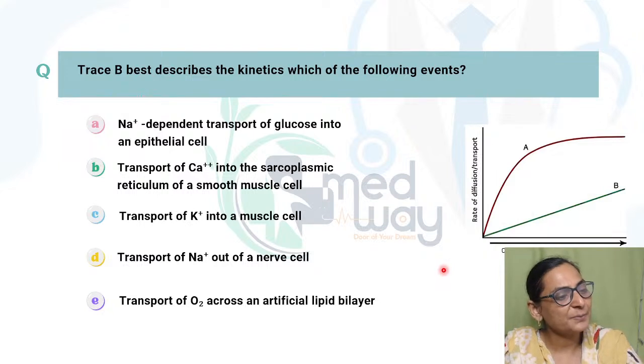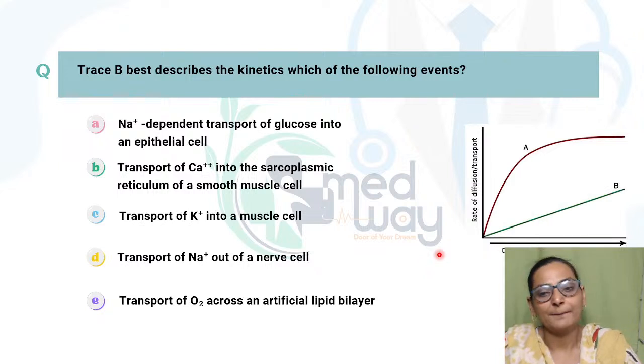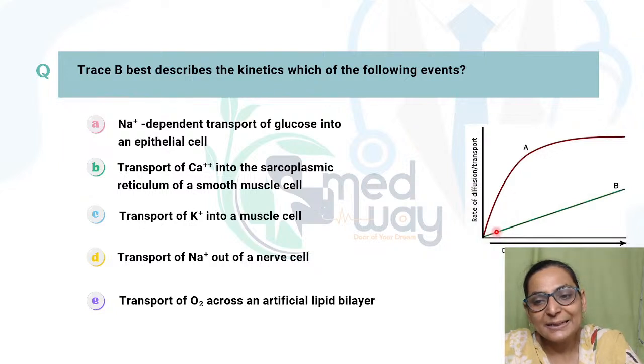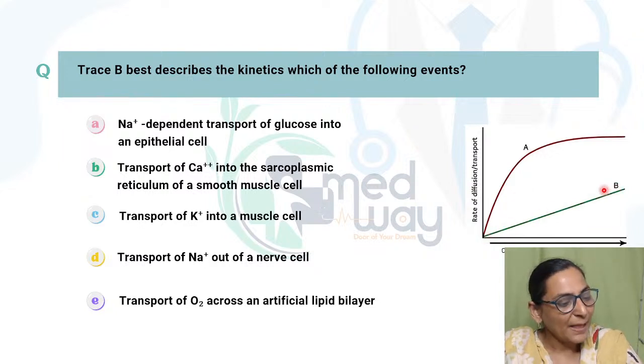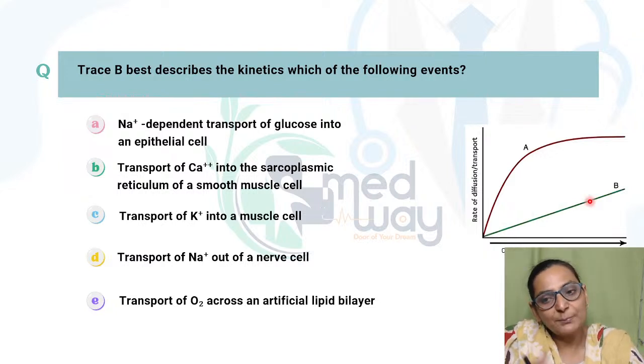On the x-axis, you take the concentration of the substance to be transported, and on the y-axis, you take the rate of diffusion. And when there is a linear correlation, that means if you keep on increasing the concentration, the rate of diffusion will increase along with it.